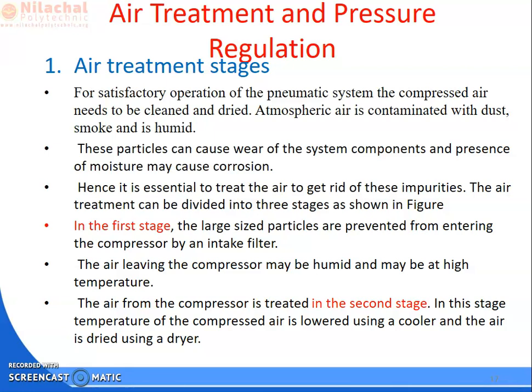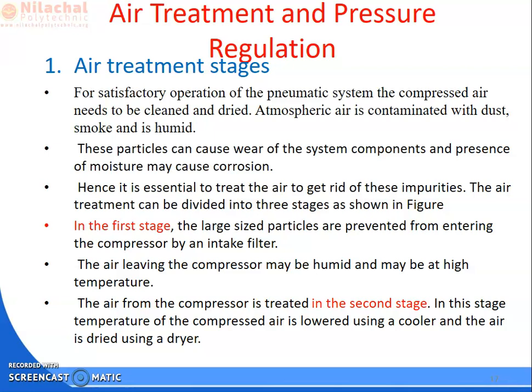Okay, if we are not removing the dust and dirt particles, what will happen? This will cause wear in the components. And if we are not removing the humidity or moisture from the air, what will happen? It may create corrosion in the pneumatic system. So it is essential to treat the air to get rid of these impurities, and the treatment is divided into three stages. In the first stage, large-size particles are prevented from entering the compressor by the intake filter. Then the air leaving the compressor may be humid or may have high temperature.